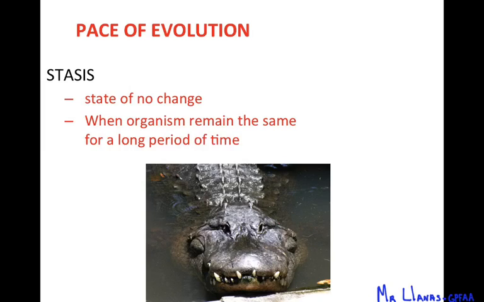We can see this in fossil records. When you start looking at the fossil records, there's periods of no change for a long, long time, and that's called stasis. That's because these organisms didn't have any pressures from the environment to change, so the mutations that showed up didn't stay in the population because they weren't favored.